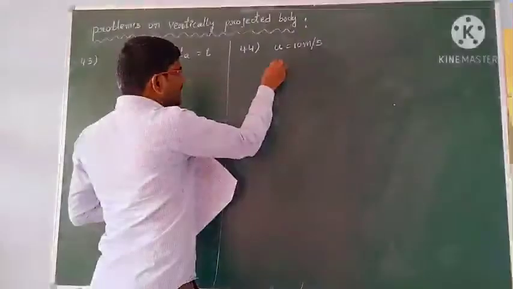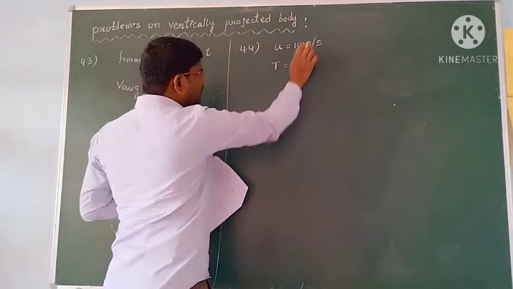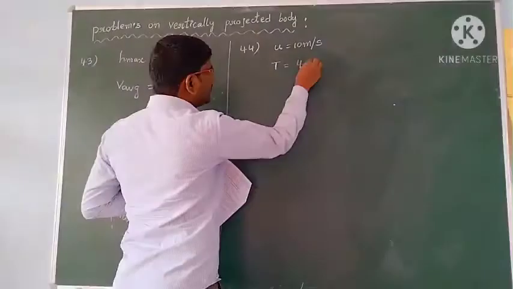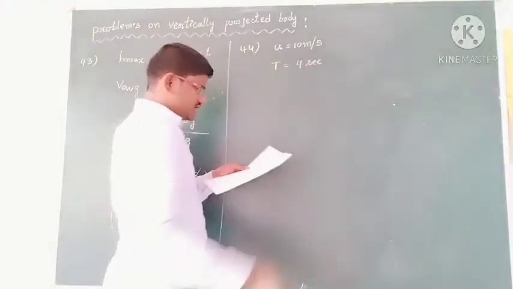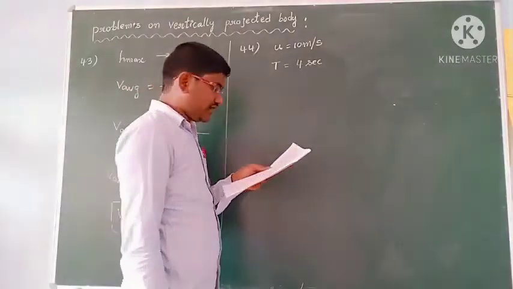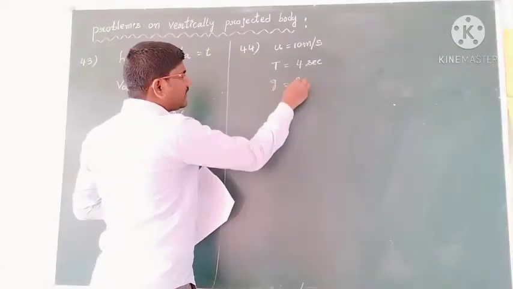So the total time they have given, it is going up and coming down, it returns to the ground in 4 seconds. The acceleration due to gravity on the planet, we have to find it. So what is the g value on the planet they are asking?